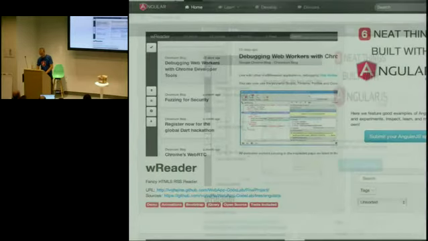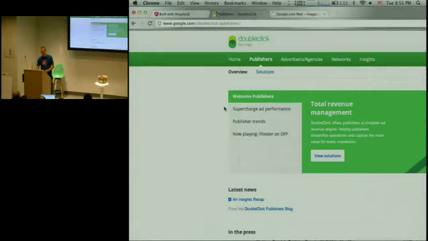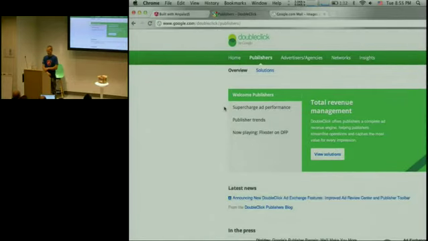The next thing I wanted to talk about is the application that we've been building here at Google for a year and a half. Is it a year and a half now? Something like that, yeah. It's DoubleClick for advertisers. It's a huge part of Google that makes a couple billion, and they've been using Angular to build their new front end for advertisers. I cannot show you the application itself, but I have some screenshots, because it's a fancy application. You have to contact sales, and it's not your usual 'register here and start using it' application.